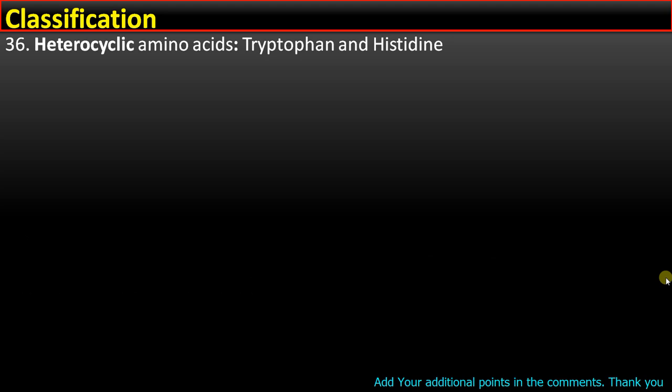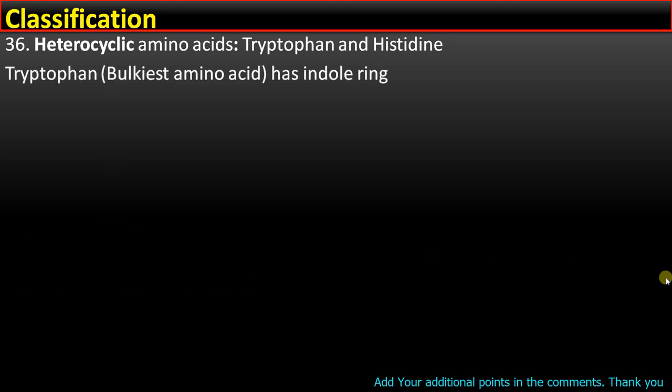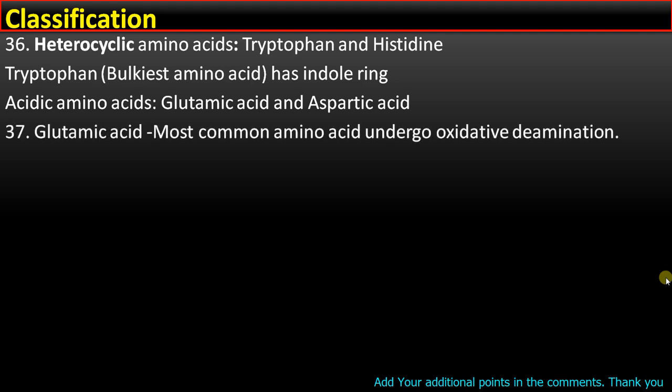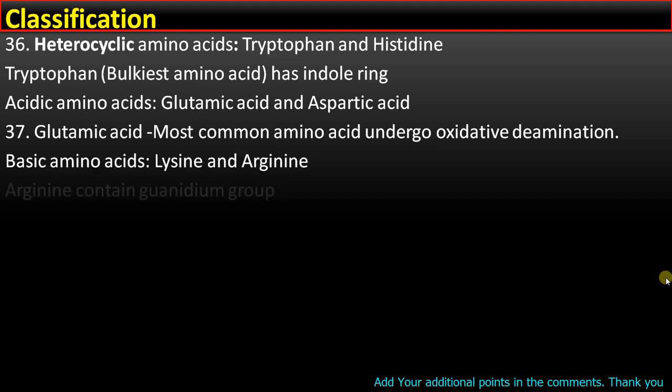Point number 36. Heterocyclic amino acids are tryptophan and histidine. Tryptophan is the bulkiest amino acid which is having an indole ring. Acidic amino acids include glutamic acid and aspartic acid. 37. Glutamic acid is the most common amino acid that undergoes oxidative deamination. Basic amino acids include lysine and arginine.